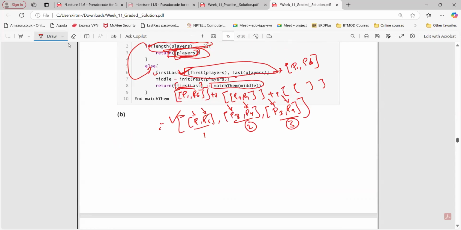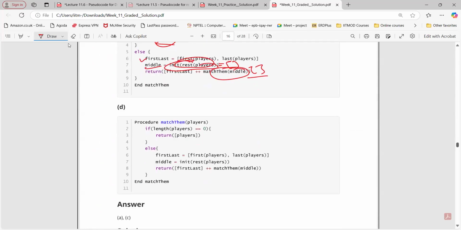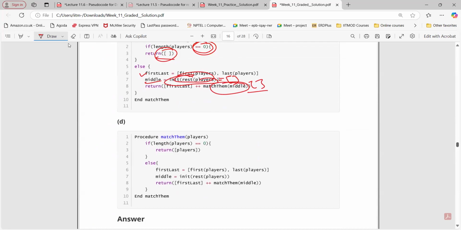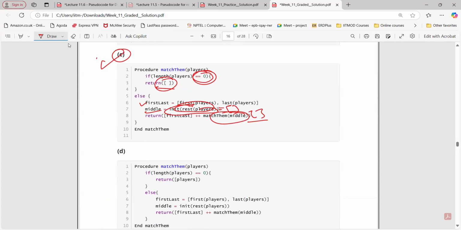Sir, any doubt on why not option D? No, sir, B. So B, if you see here, we have players. We don't have a list here, right? This is a list of list, but the output is only players, only a list, right? So we cannot append.